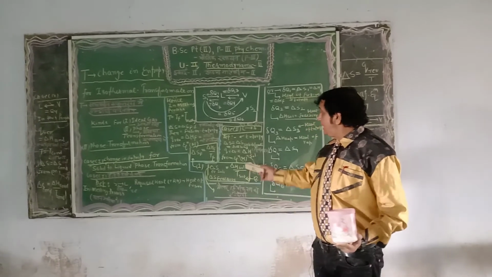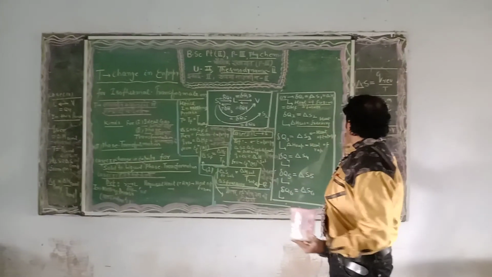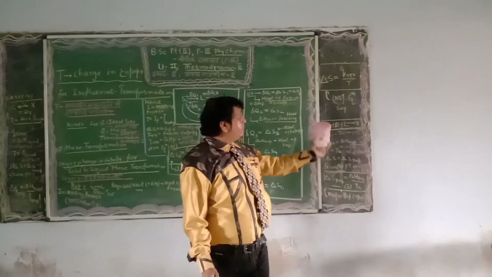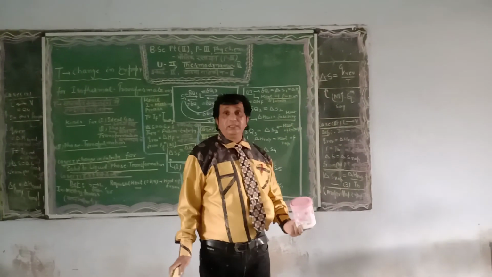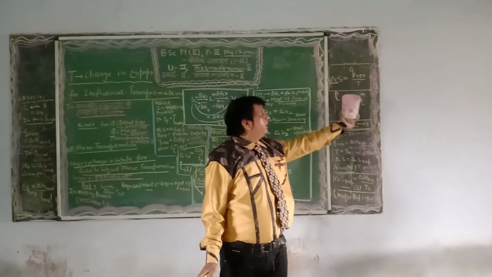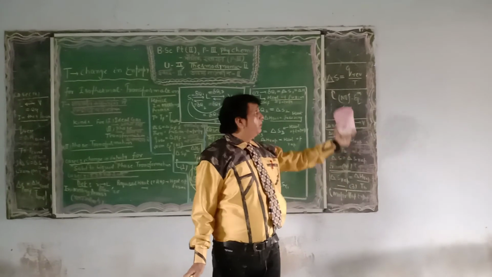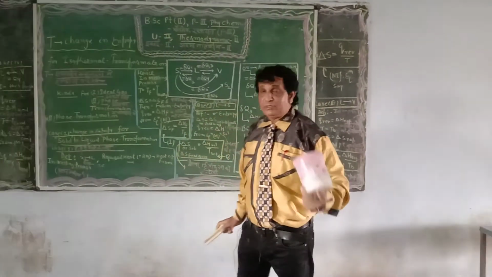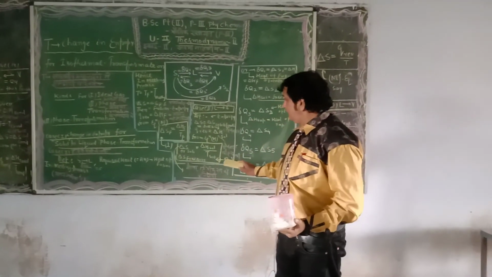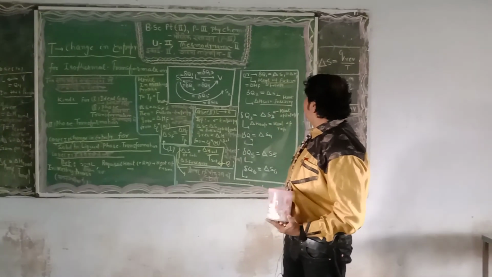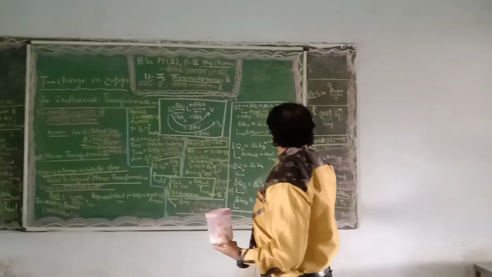Now on substituting these values in the fundamental equation A, del S of freezing is equal to the enthalpy of freezing divided by the temperature, that is, of solidification. This is equation number 2.